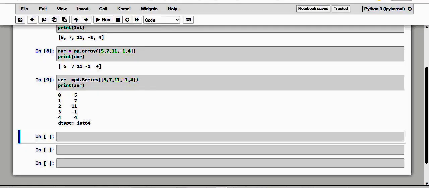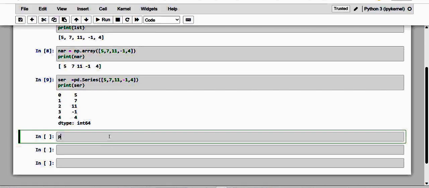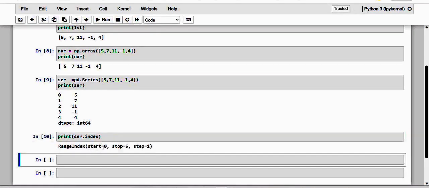And in fact, we can separately obtain the two arrays with the values and the index attributes of the series like this. So kindly have a note of it. This is the series. If I want only the index, I can just get it. So see here, it is starting from 0 and stopping at 5. So totally we have 5 elements and it is incremented by 1.